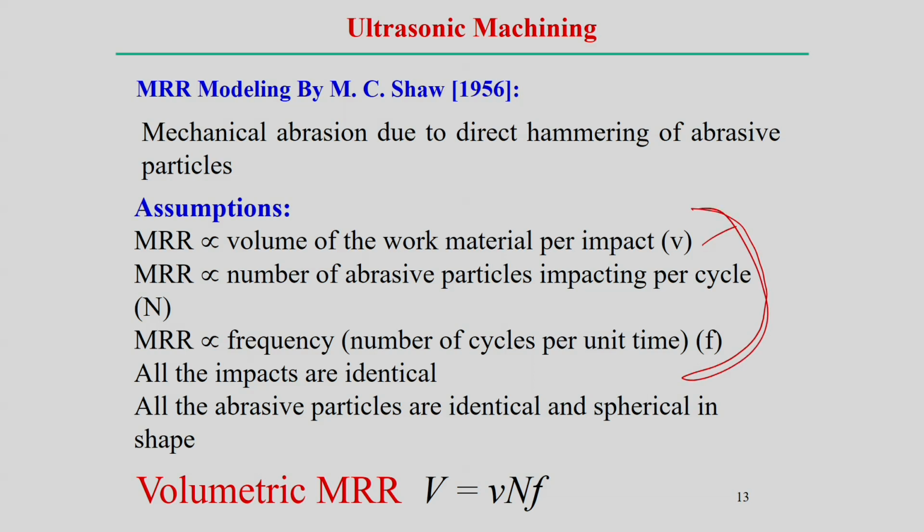Now, finally, in terms of the volumetric material removal rate, MRR is equal to the volume per impact, times the number of particles, times the frequency. Here N is the number of abrasive particles per cycle, and f is the frequency, that means cycles per second. That means finally it represents the volume removed per unit time, so it represents the volumetric material removal rate. If you multiply by the density, it becomes the material removal rate in units of mass per unit time.